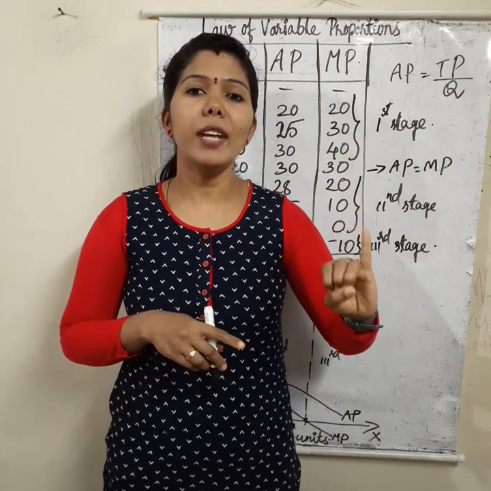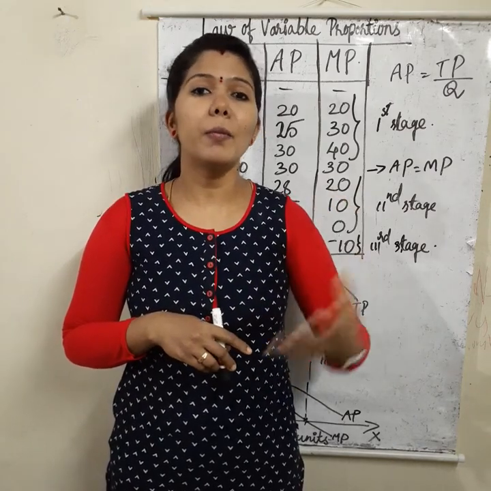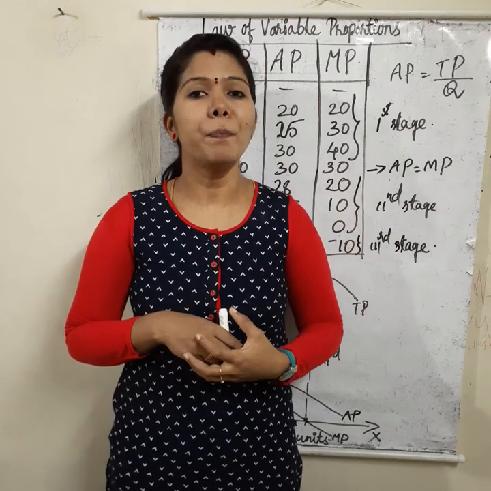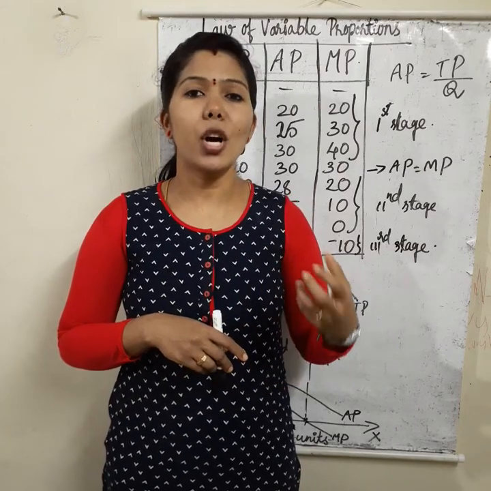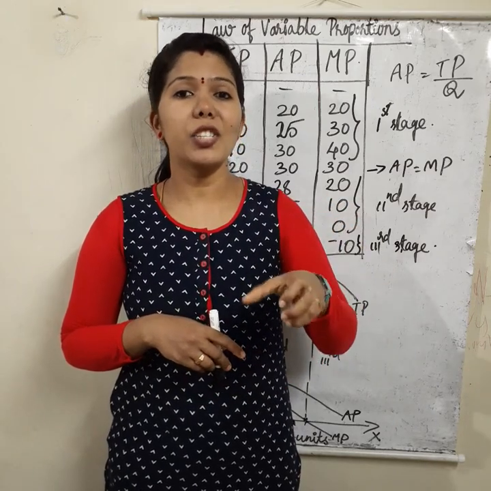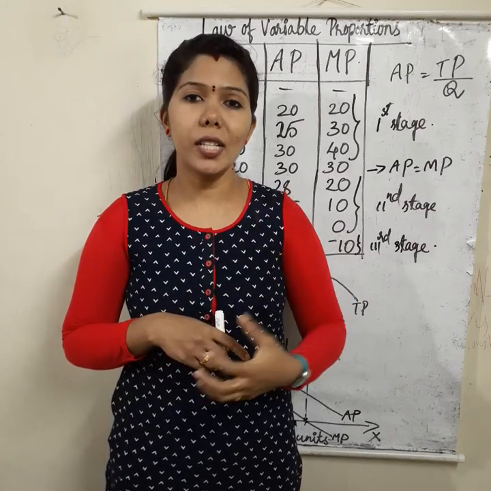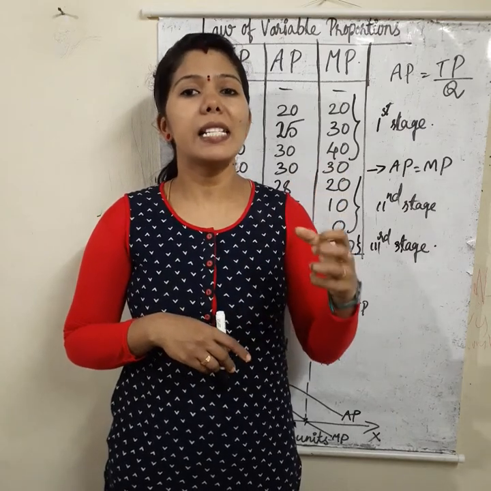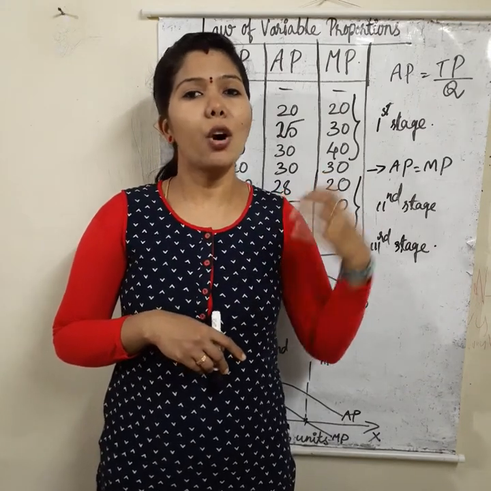In the stage of increasing returns, total product increases at an increasing rate, and average and marginal product will also increase. In the second stage, total product increases but at a diminishing or decreasing rate. Average and marginal product will decrease. That is the stage of decreasing or diminishing returns. And in the third stage, total product starts declining and marginal product will become negative. That is the stage of negative returns. These are the three stages we have to learn in the law of variable proportions.